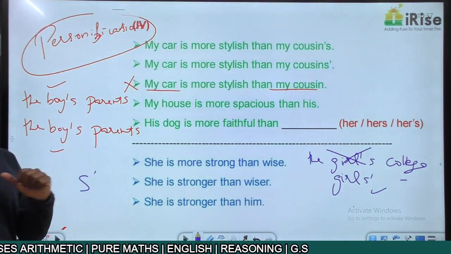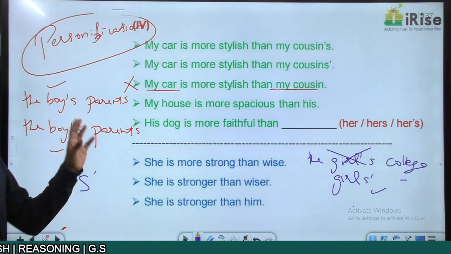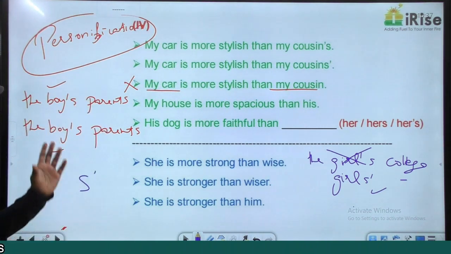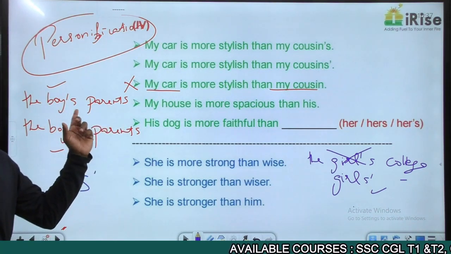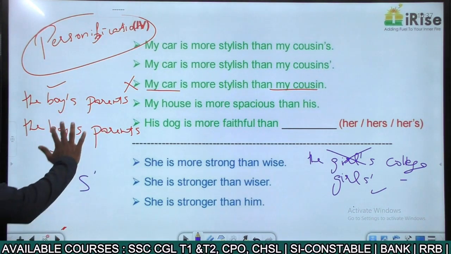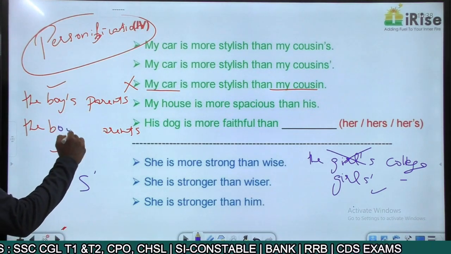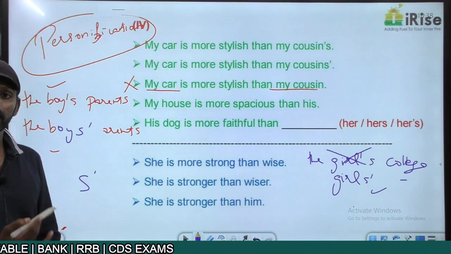Now in this case, both are fine. The boy's parents: apostrophe S means the parents belong to one boy. In the second one, boys' parents, the apostrophe after the S means the parents belong to more than one boy.